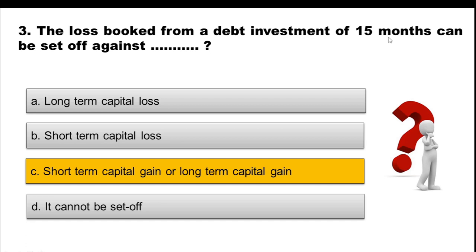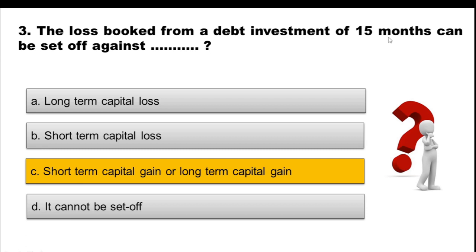Whenever we talk about a scheme or fund which is for more than 3 years, we will consider that as long term. If it is less than 3 years, we will consider it as short term. Now, when we talk about short-term capital loss, how can it be set off? Your short-term capital loss can be set off against short-term capital gain or long-term capital gain.